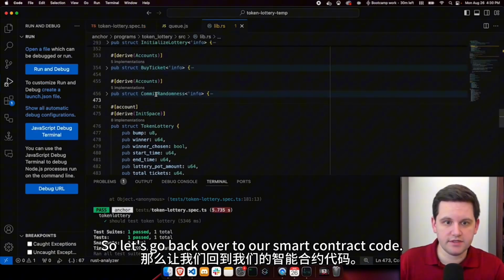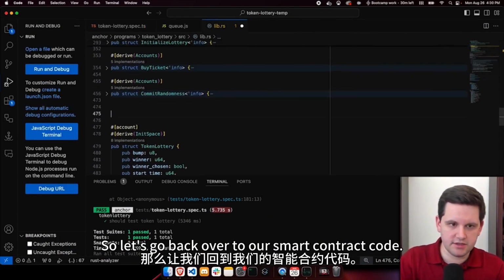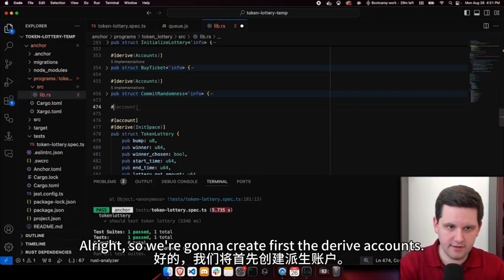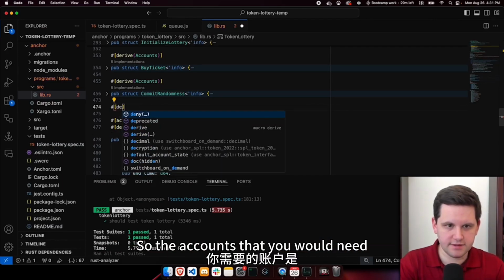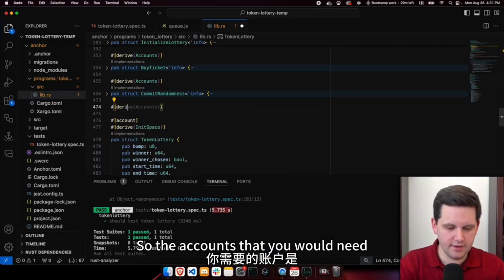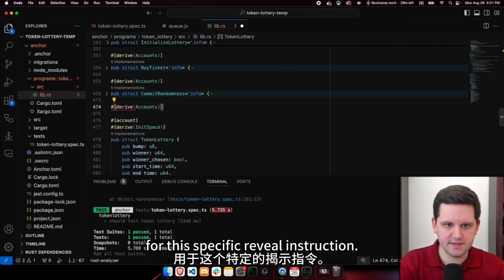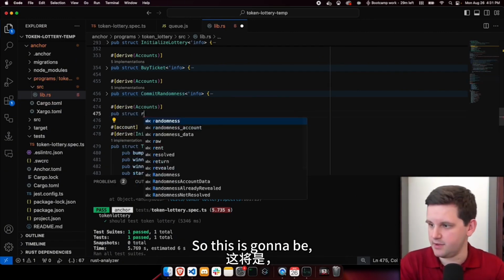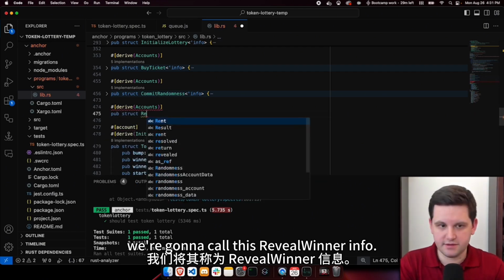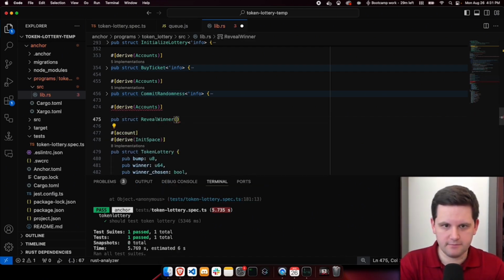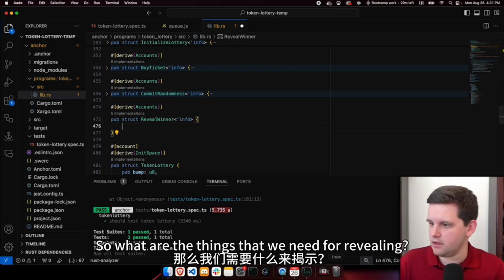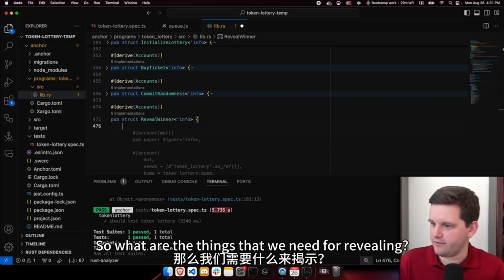So let's go back over to our smart contract code. Let's start writing up the reveal instruction. All right, so we're going to create first the derive accounts. So the accounts that you would need for this specific reveal instruction. So this is going to be, we're going to call this reveal winner info. There we go.